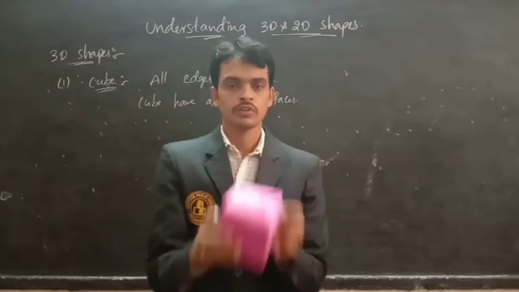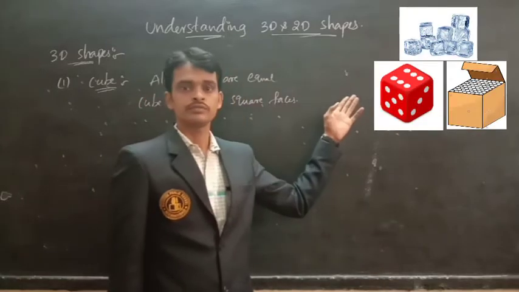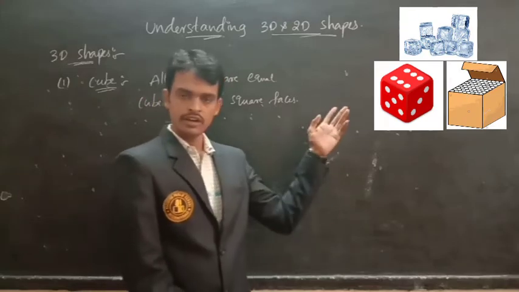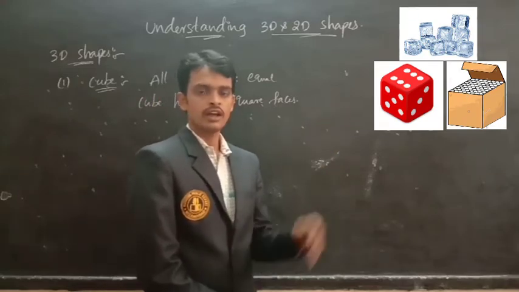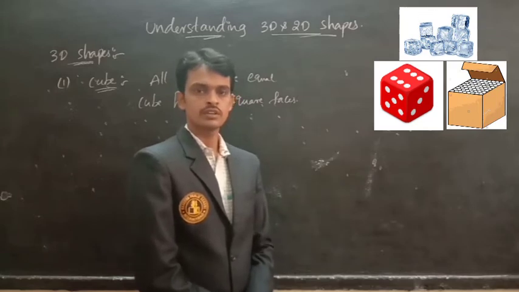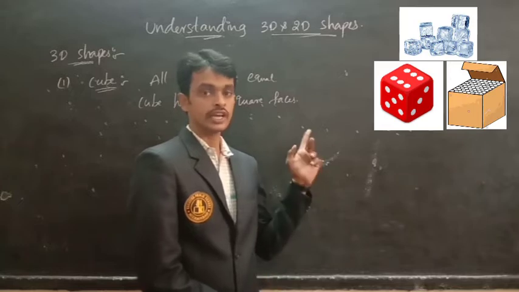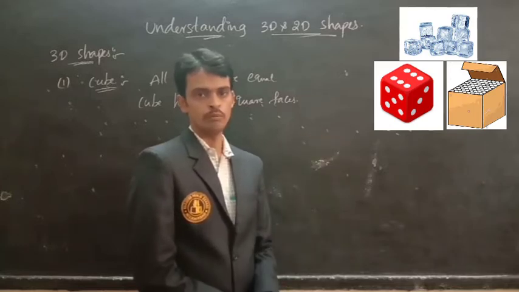So now here, look at the picture. These are the examples of cube: dice, ice cubes and chalk box.